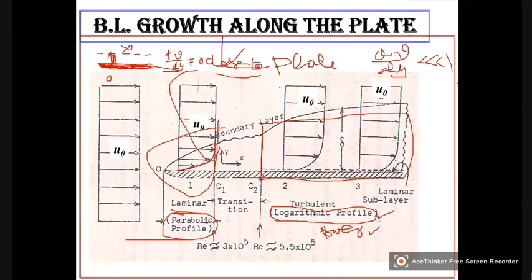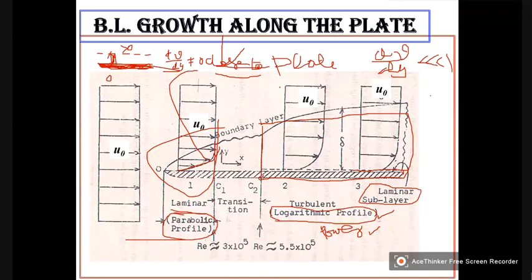So you have predominant shear stresses, viscous stresses, in a zone very close to the plate, where the flow is still laminar. Therefore it is called the laminar sublayer.